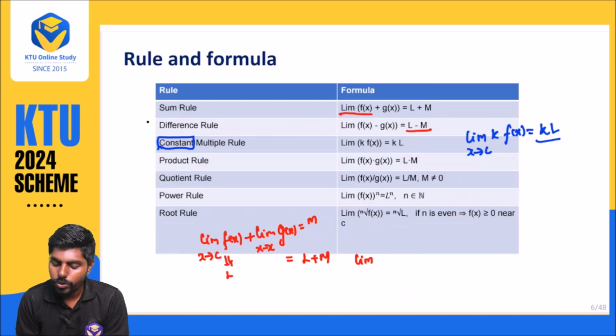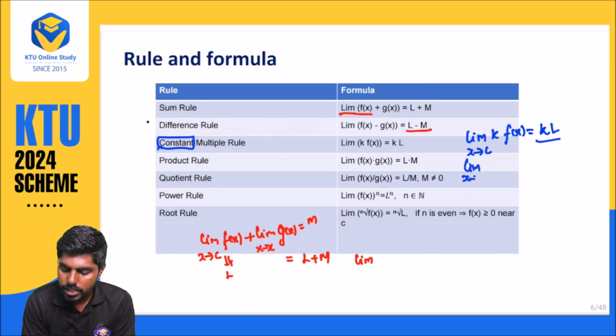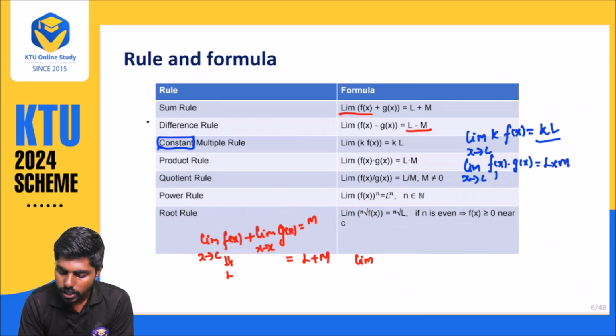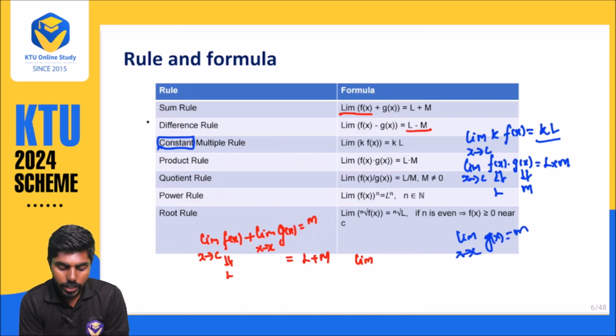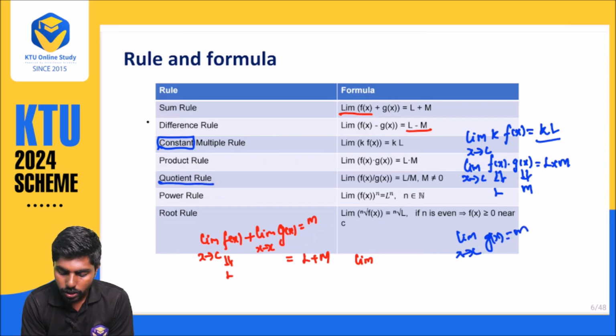And similarly the product rule. What is the product rule? Nothing but the limit as x approaches c of f of x into g of x. That is nothing but L into M. This one, f of x, is equal to L, and the limit of g of x as x approaches c is nothing but M. Just the symbols are changing. Just the product rule you need to know. But when it comes to the quotient rule, you have to be very careful. Here, if you observe carefully, it is the limit of f of x divided by g of x.